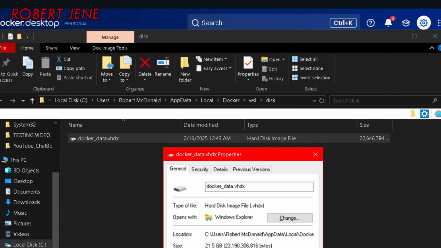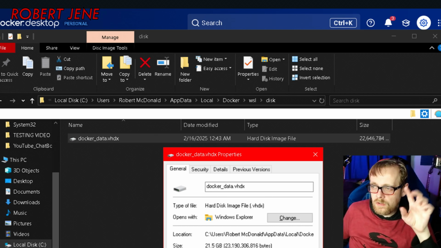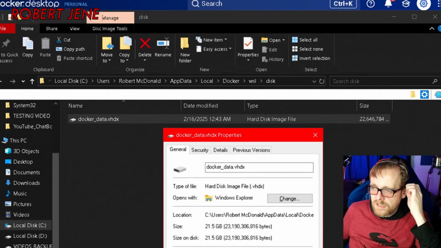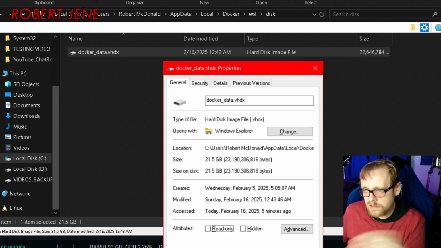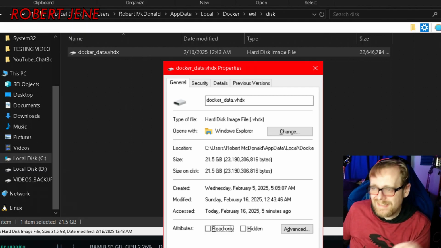Also, the default location for where Docker downloads it is on your main system drive. And I'm showing you the folder where it goes on the screen. If you pause it, it takes up about 21.5 gigabytes of storage. There is a Docker setting to let you change the location of this, but I didn't figure that out until much later. So I'm not going to be going over that in this video.